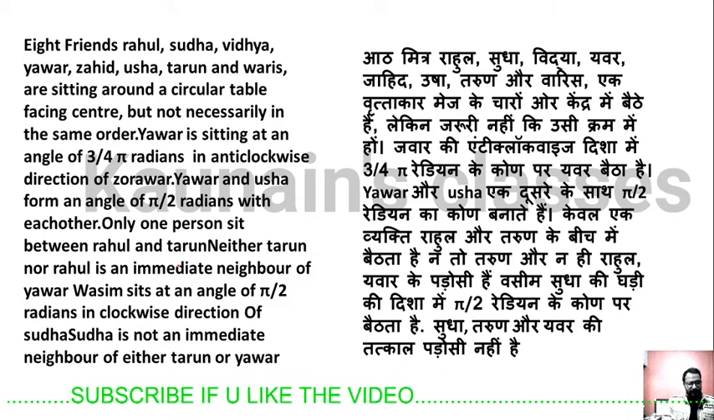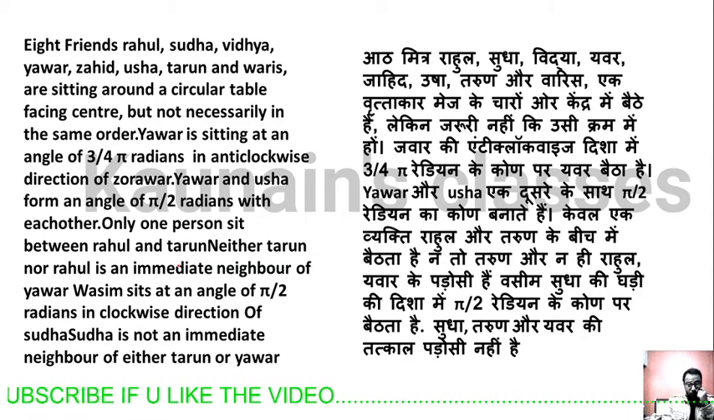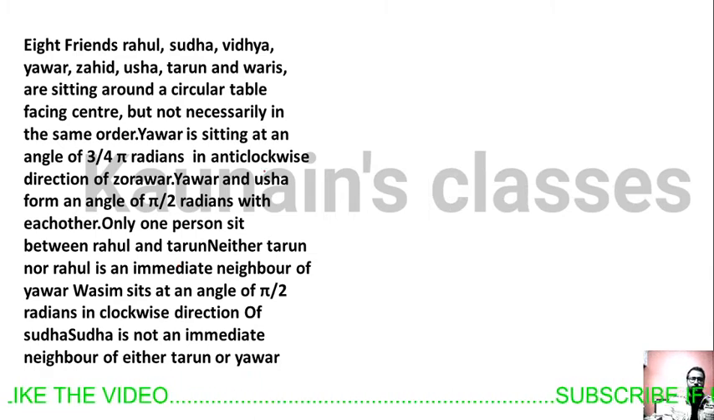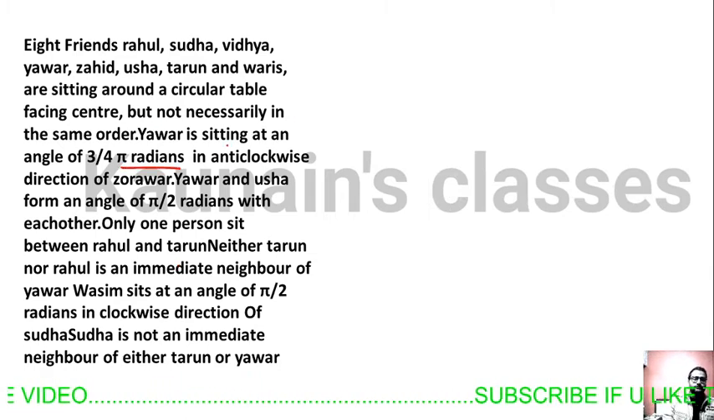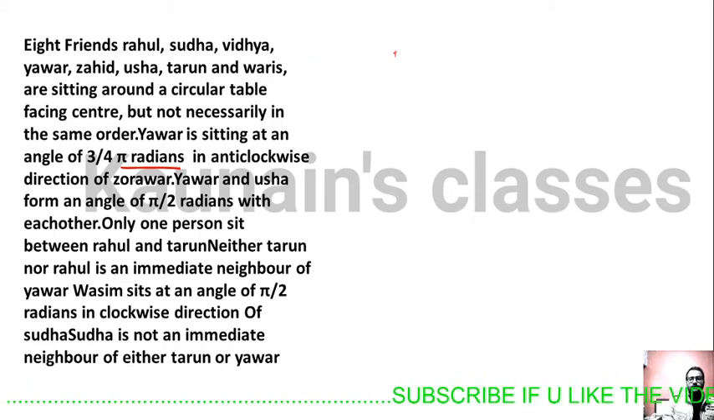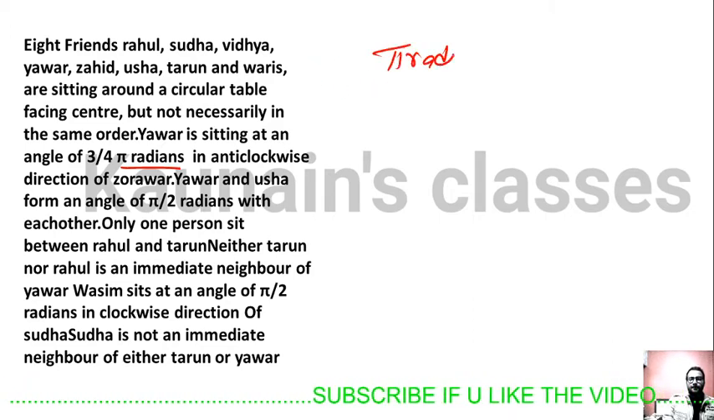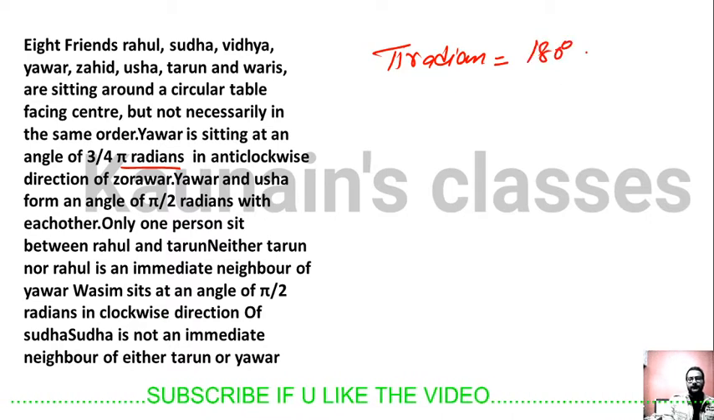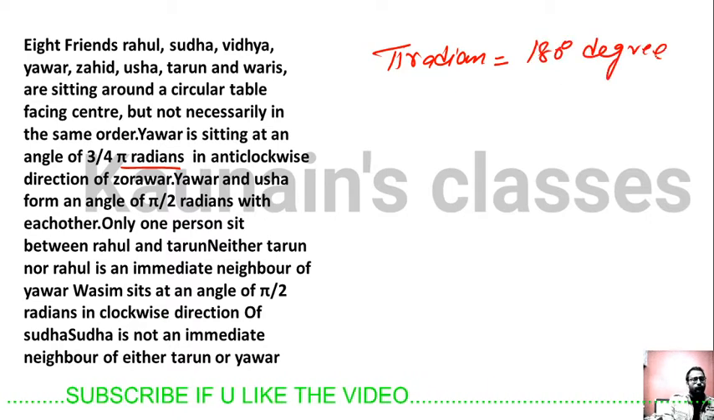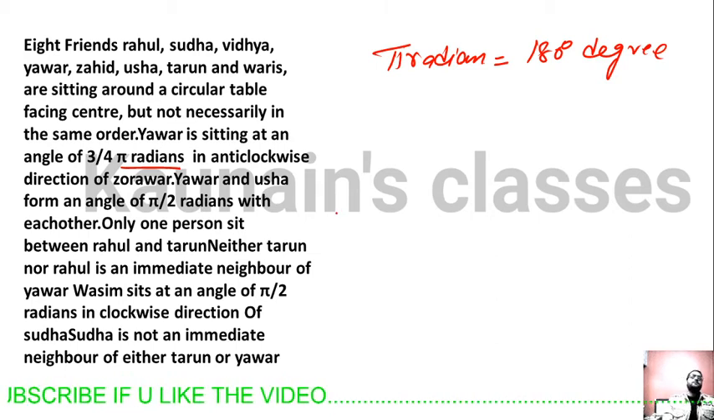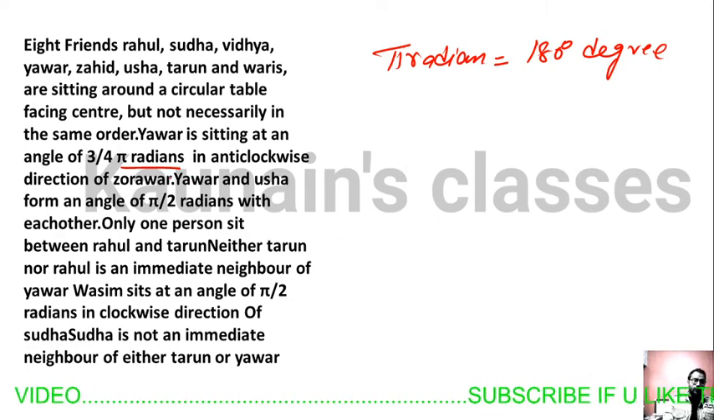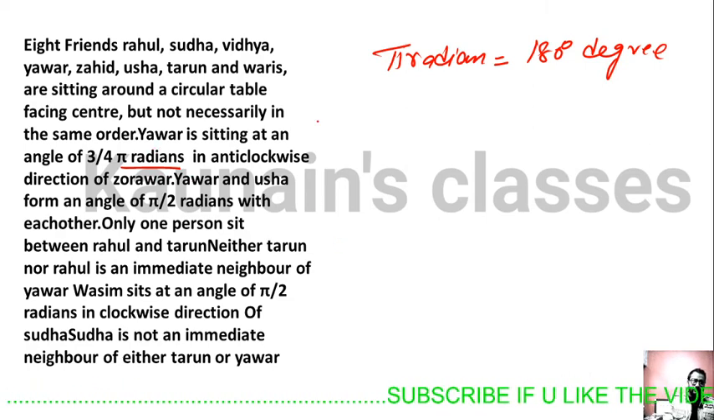Okay, so let's start solving this question. To solve this question, you need to have some knowledge of pi radians. What is pi radian? Pi radian is equal to 180 degrees. If you don't know this concept, you will skip this question. But this question is very easy. This is a mains reasoning doable question. So pi radian is 180 degrees.